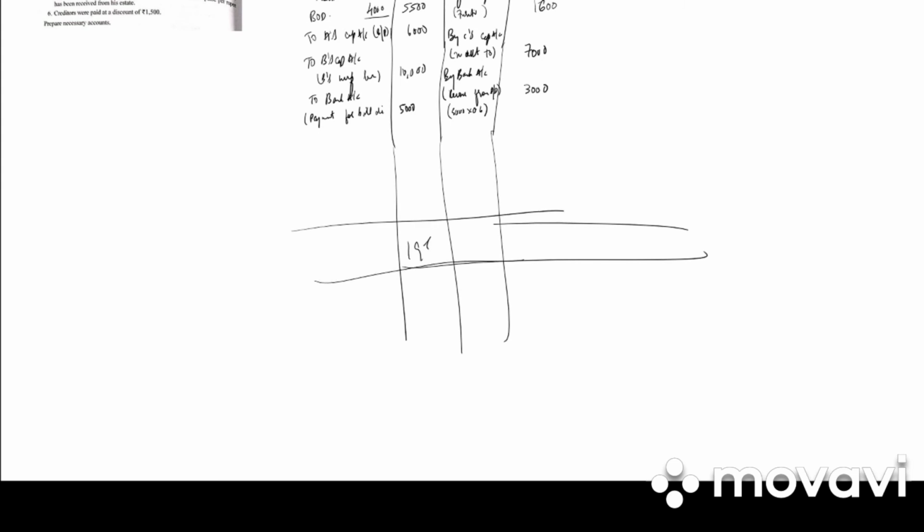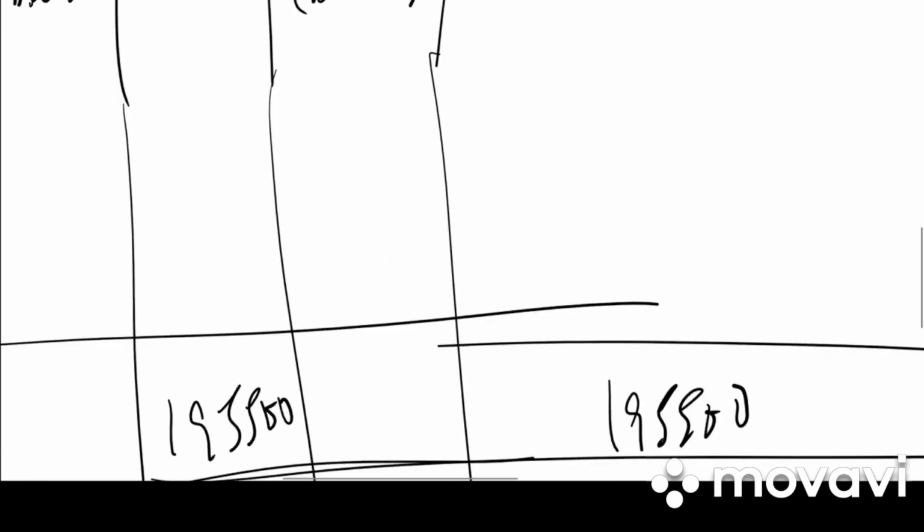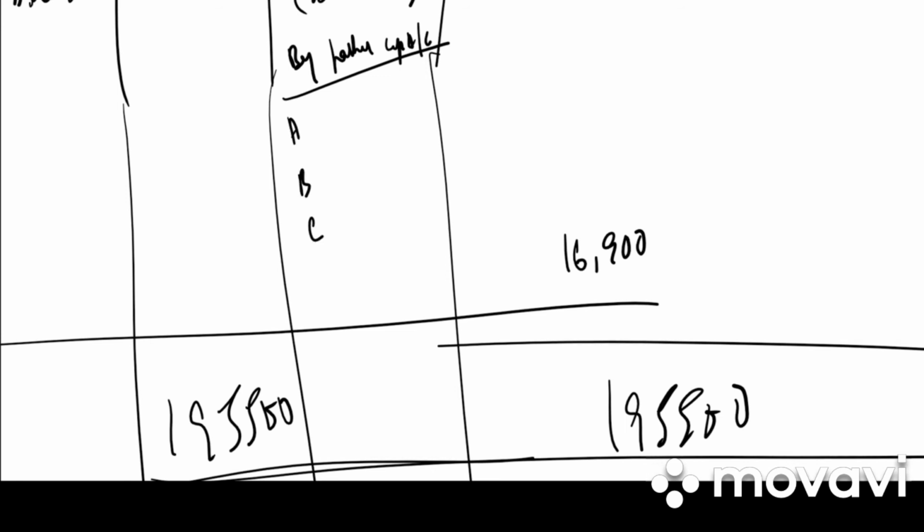Now we need to total the realization account. Our debit side total is more, 1,95,500, 1,95,500. By partners capital account, loss transferred. What is the balance? 16,900. We have A, B, C in the ratio 2:2:1. So 16,900 into 2 by 5, 6,760, 6,760 and 3,380. Clear? Do we have any loan of a partner? There is no loan of a partner, so loan account will not be prepared.